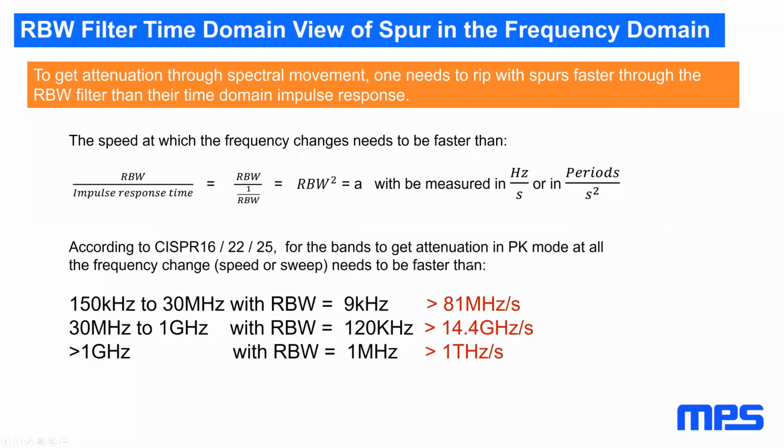So that gives us a limitation on our modulation scheme: for a resolution bandwidth of 9 kilohertz, the spurs have to move faster than 81 megahertz per second in order to get any attenuation. And for 120 kilohertz, they have to move faster than 14.4 gigahertz per second. So that's actually a matter of frequency change. They have to move around faster.